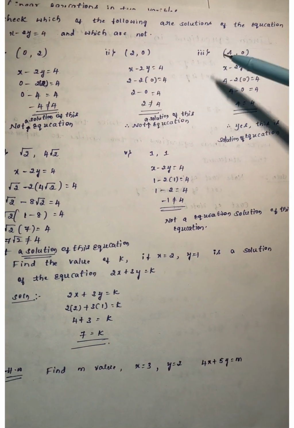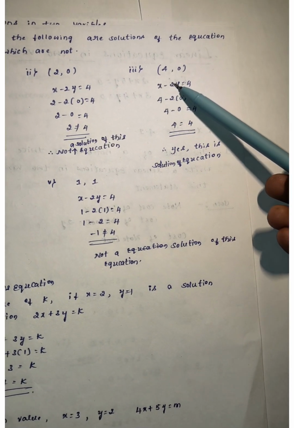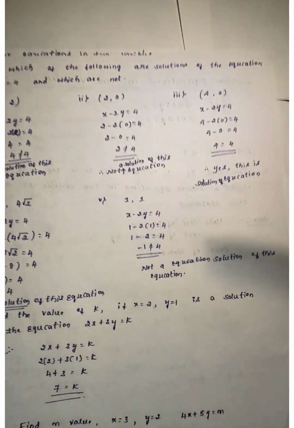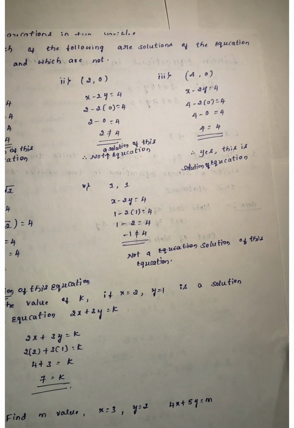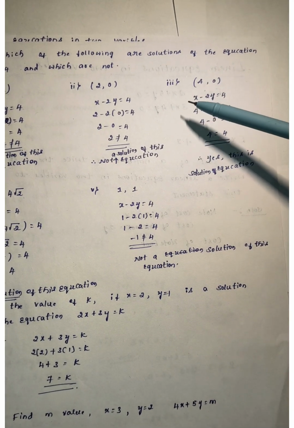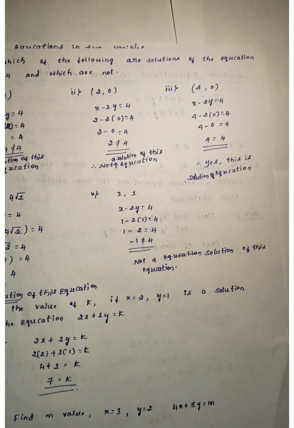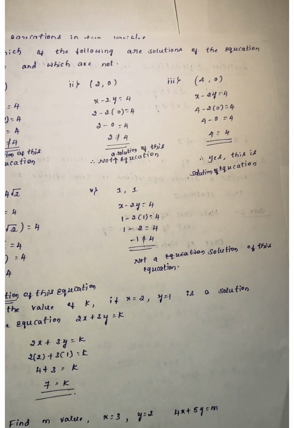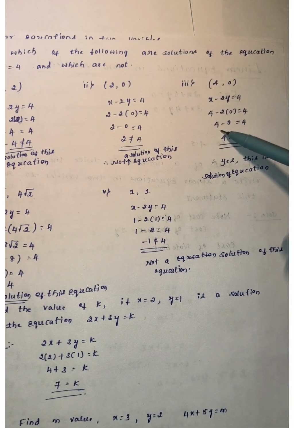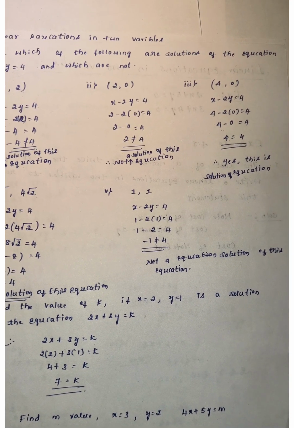Next, the third solution you can observe is 4 comma 0. The question is x minus 2y equals 4, so here you substitute x value equal to 4 and y value equal to 0. The y term becomes 0, so we get 4 on the left side, and the right side is also 4. The left hand side is 4 and the right hand side is 4, so the answer is exactly the same.